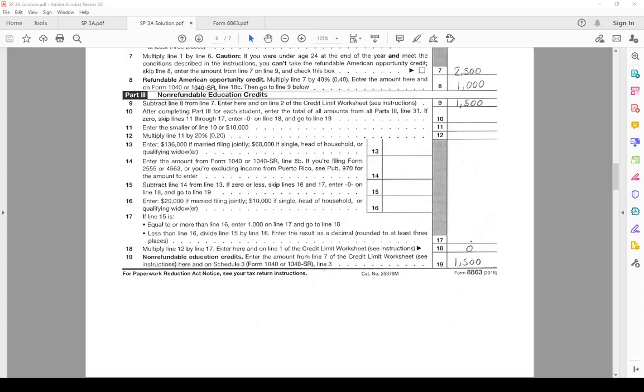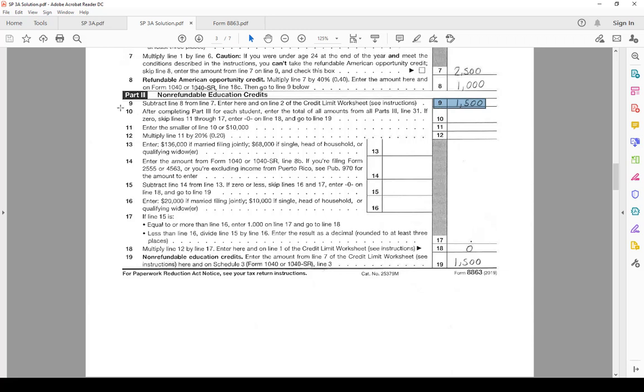Back on Form 8863, Part 2, non-refundable education credit. So we know that there is 1,500 of non-refundable credits from the AOTC. 40% of it is reported on line 8, and so the remainder on line 9. And then are there any other non-refundable education credits?